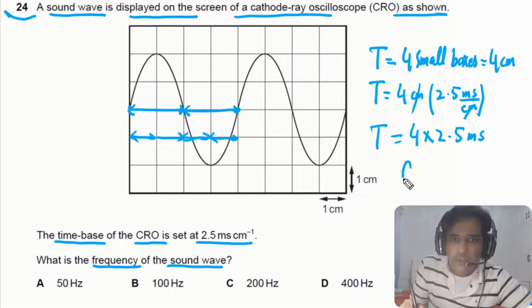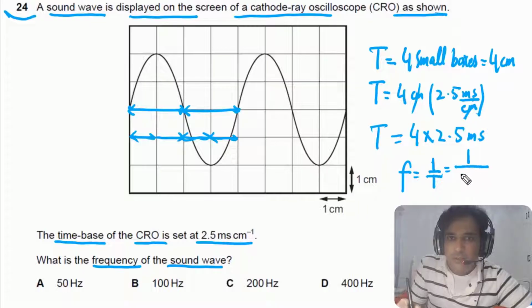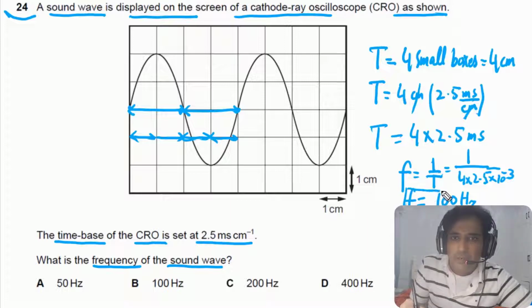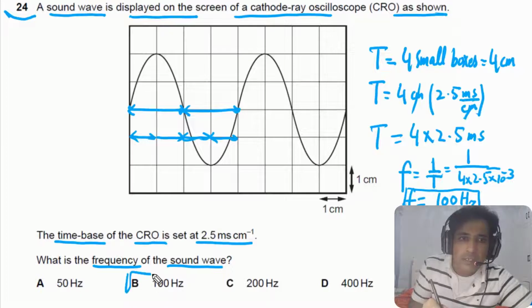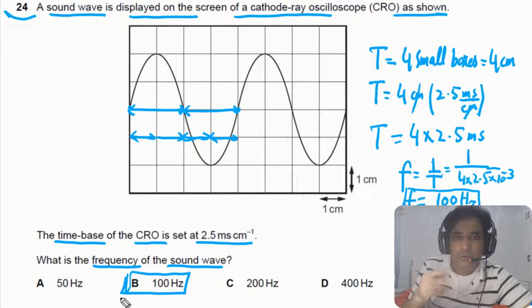We need to find the frequency of this wave. So frequency will be equal to 1 over T. So simply we can write 1 over 4 times 2.5 milliseconds, so this is 10 to the negative 3. Now if we solve this one, frequency will be equal to 100 hertz, and that is the value of frequency. So this one is the right answer. This is how you can approach this type of problem.